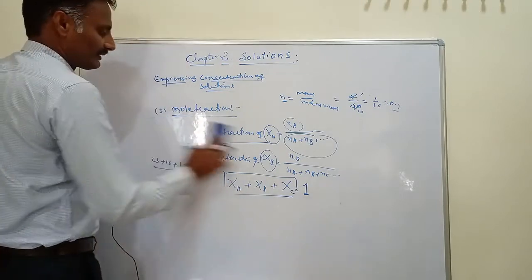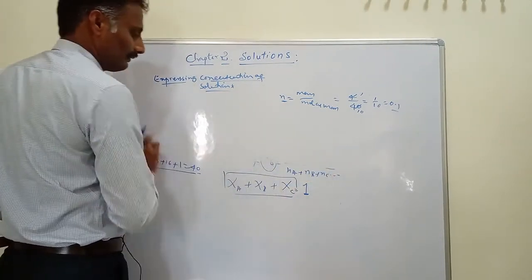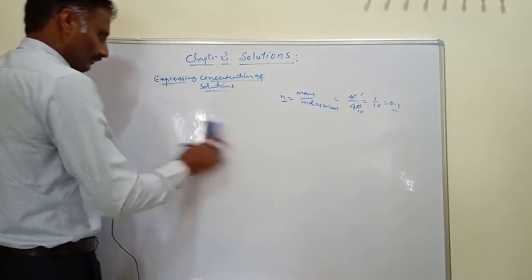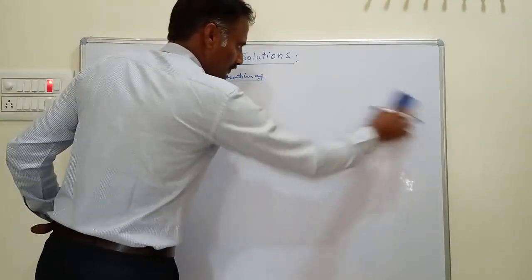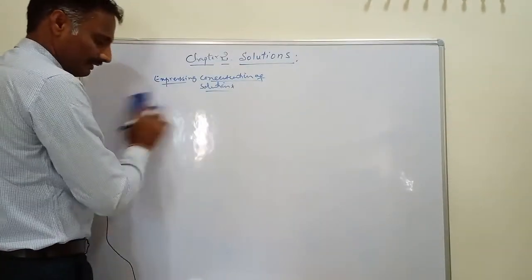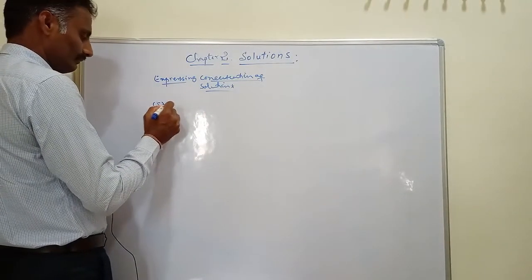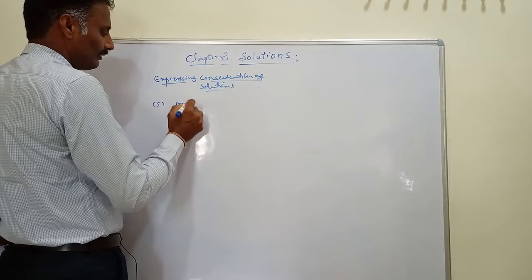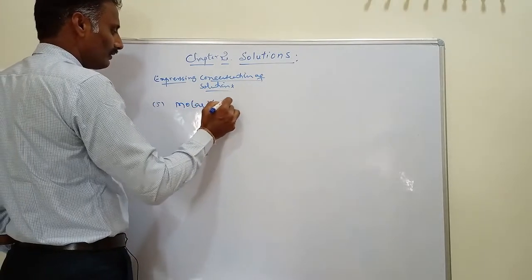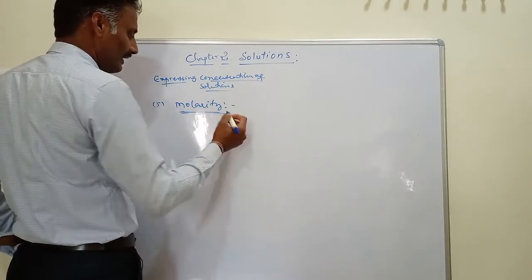This is about mole fractions, and we discussed so many problems about mole fractions in the first year syllabus. The next unit we are using, the fifth one, is molarity. This is one of the most important concentration terms.